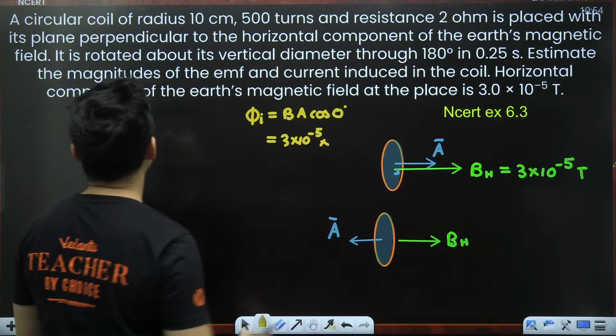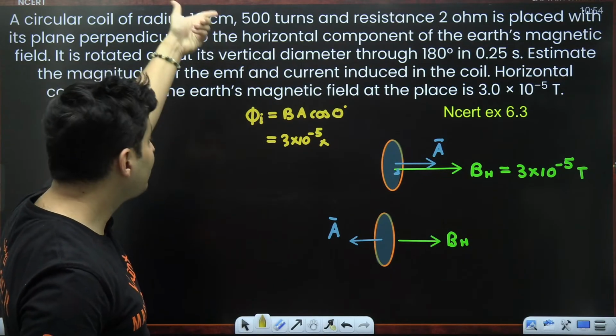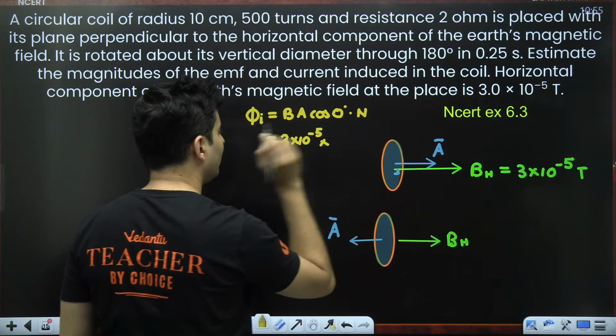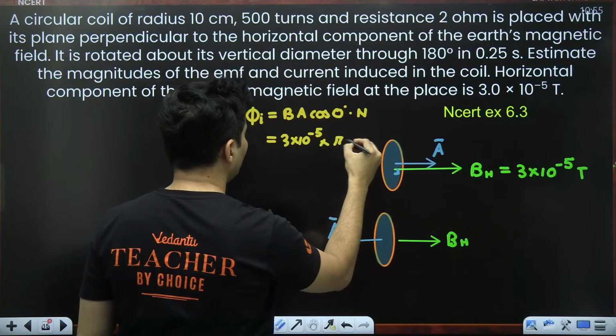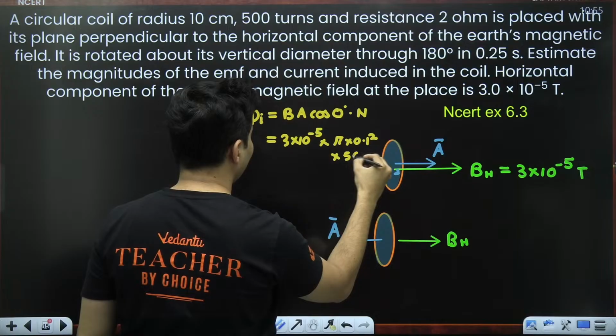What about the area? The radius is given to be 10 centimetres. Turns is 500. So I also need to multiply it with the number of turns, or else I will be making a mistake. So pi into 0.1 squared multiplied by 500.